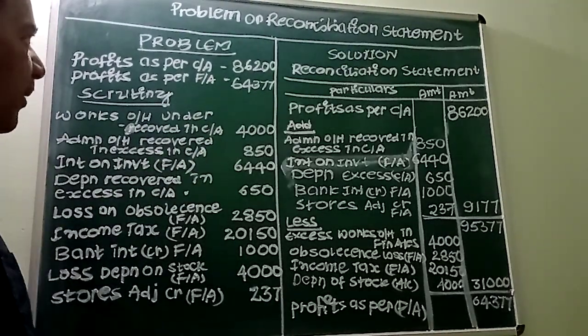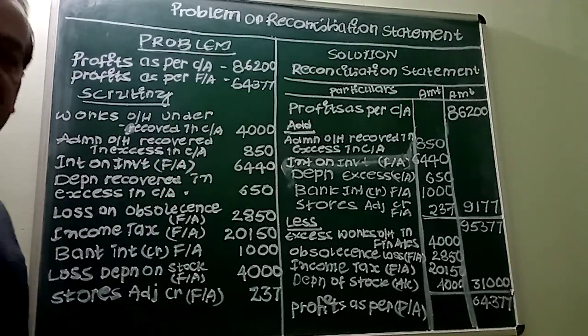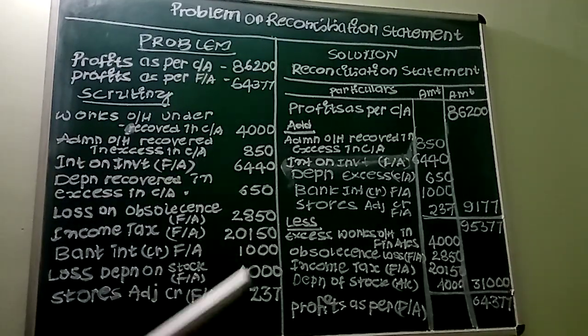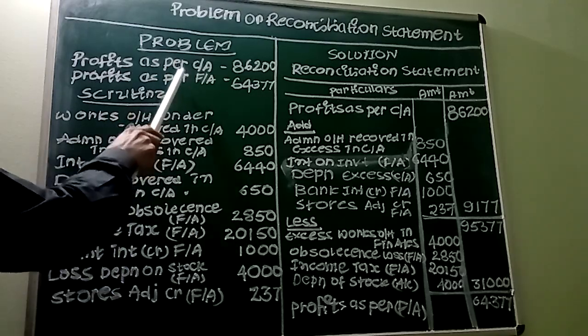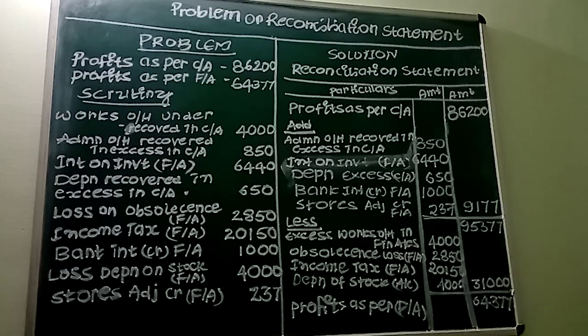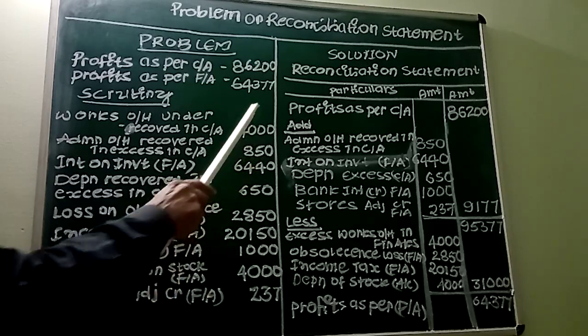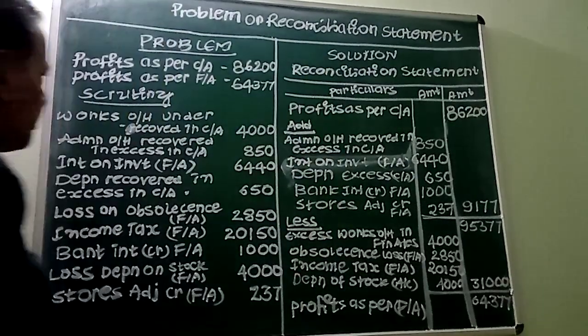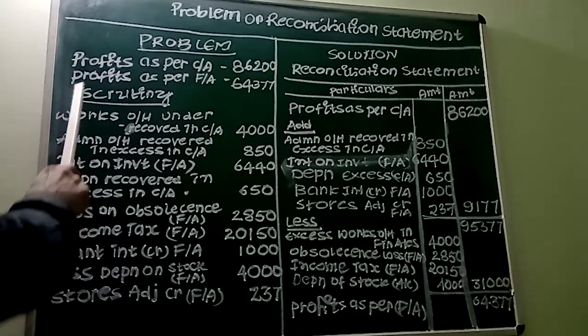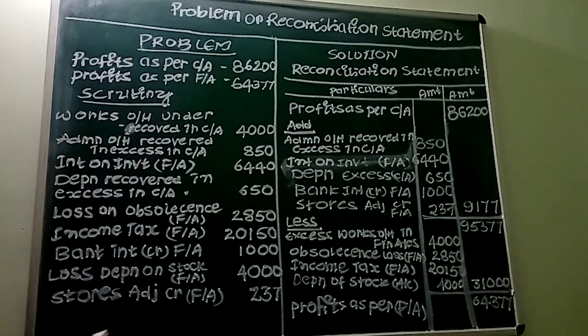I told you already, you can commence either with the profits as per financial accounts or the profits as per cost accounts. Here two profits are given. We have to reconcile this. But the usual practice is we will take profit as per cost accounting as the base. So the scrutiny of the transaction goes like this.